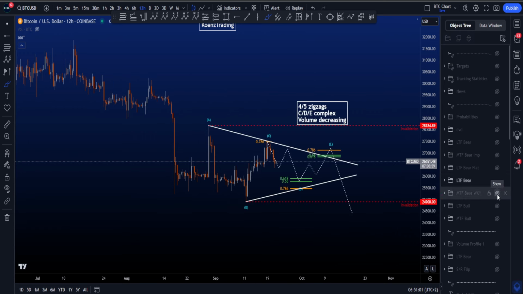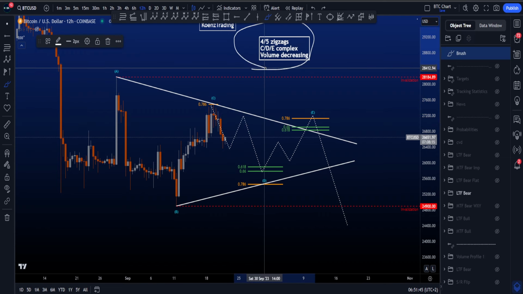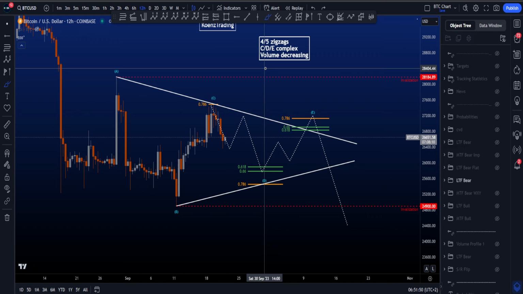Now this wave C can be more complex in a WXY. I saw John posting that in Discord as well, and that is possible because if we look at the rules, if some of the waves are more complex, then it tends to be C, D, or E.